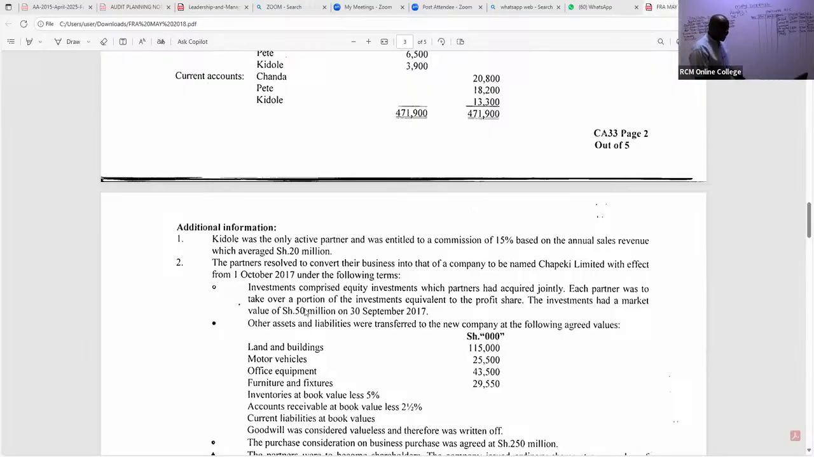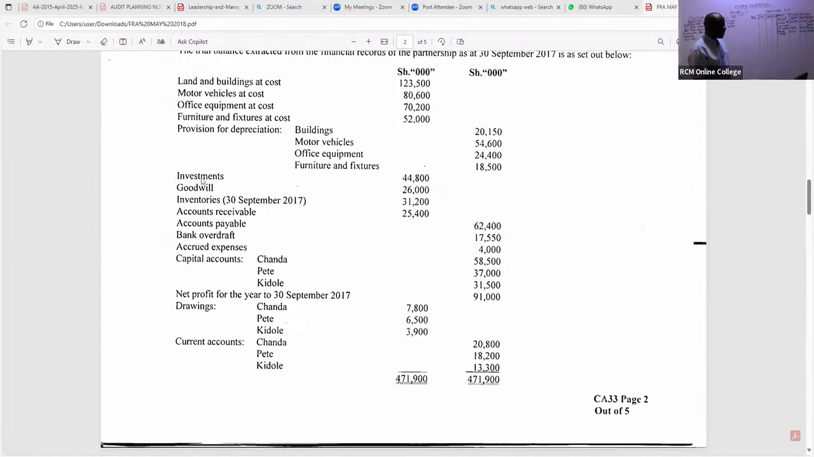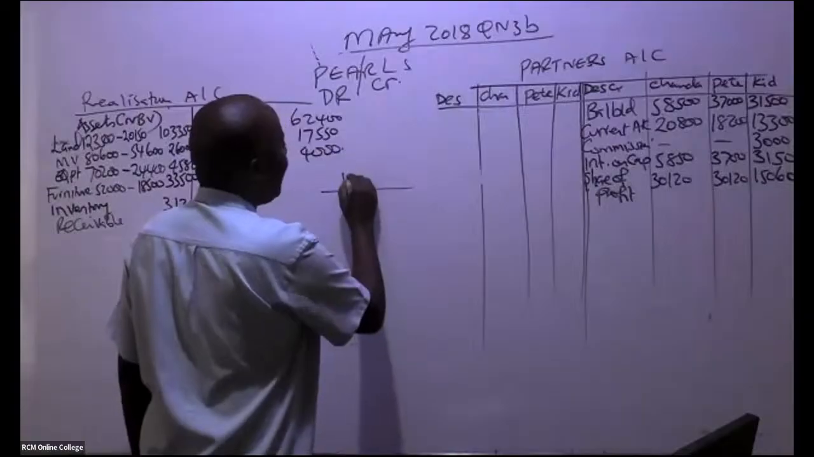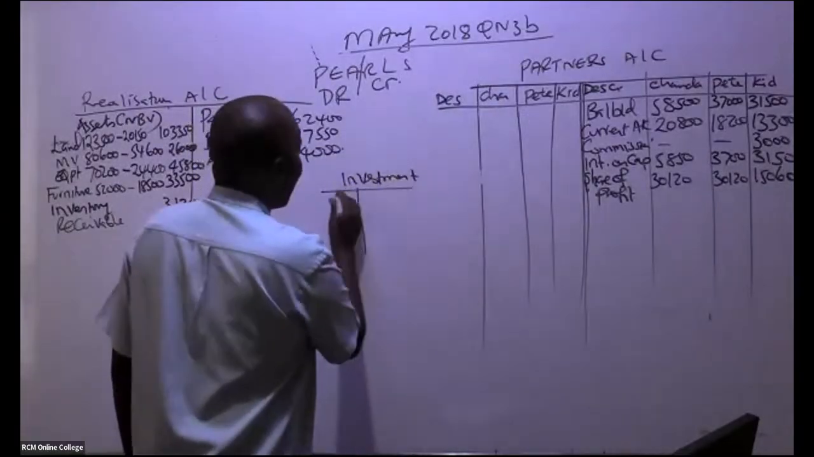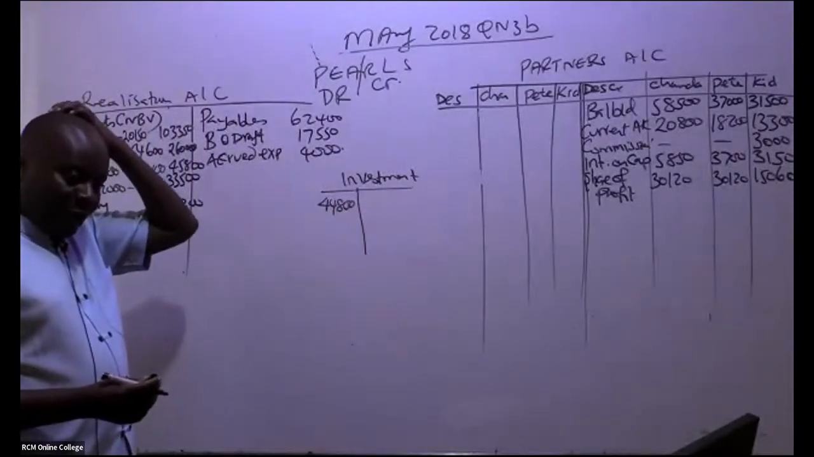So now this is an asset that has been taken over by the partners. When they take an asset, we debit their partners' account. But now we have to be very, very careful. These investments themselves, in this case, were worth 44,800. All right. So we have the investment account. Don't draw this, but it is very important. In the investment account, I can see a figure down here of 44,800.